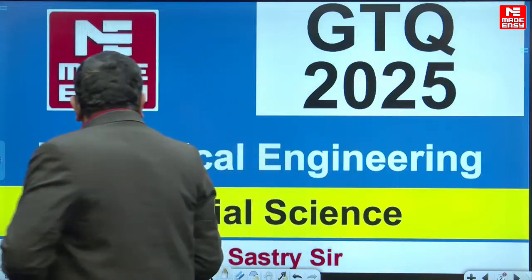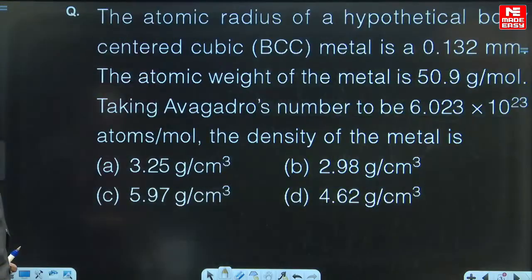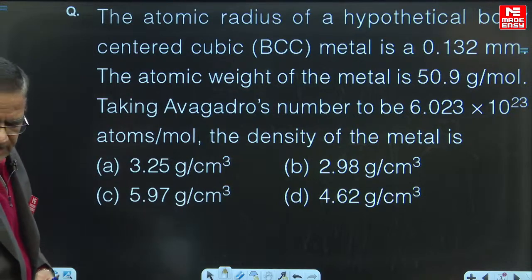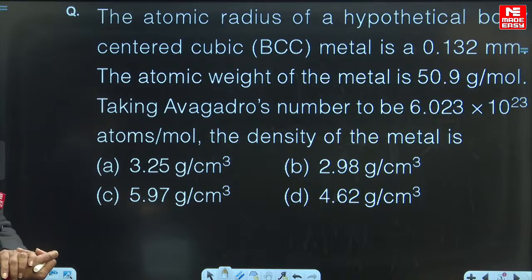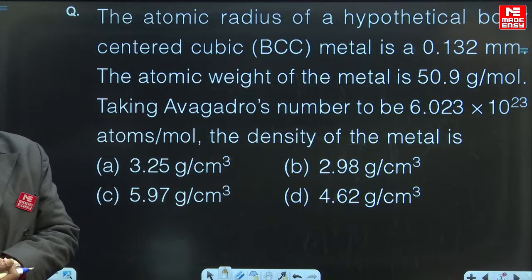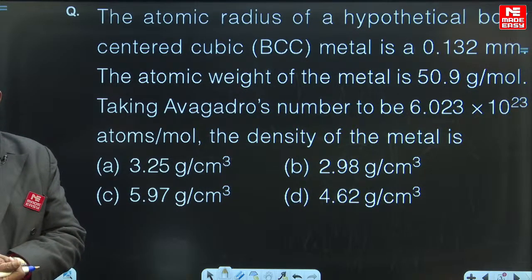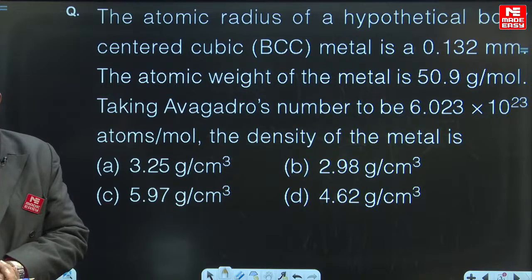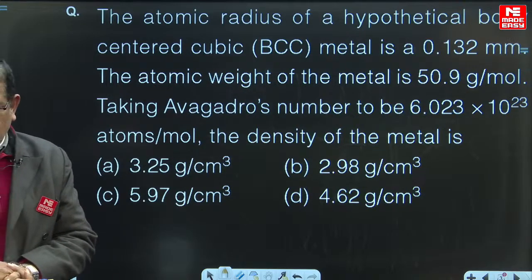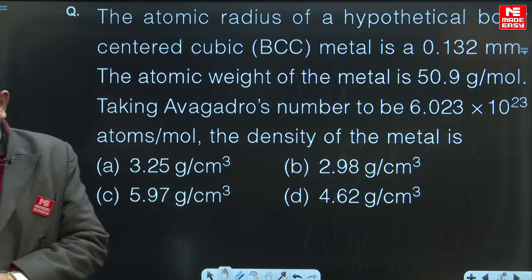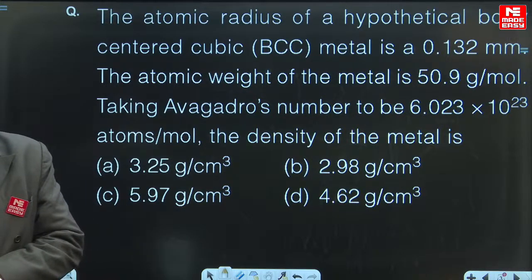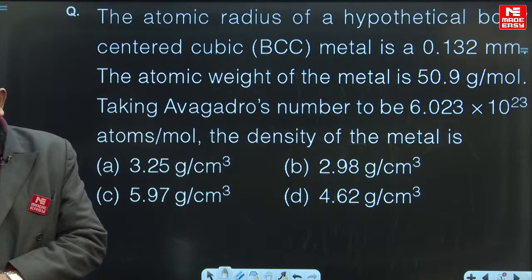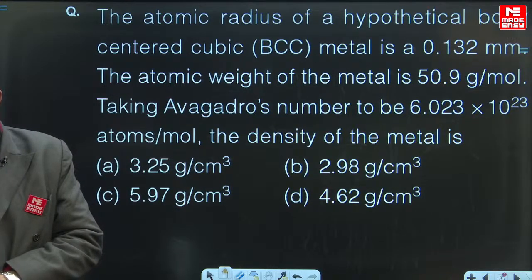Taking the discussion forward, here we have a particular question. The question reads like this: the atomic radius of a hypothetical body-centered cubic metal is 0.132. Actually, it is given as millimeters here, but it's a typographical mistake. It should be 0.132 nanometers. The atomic weight of the metal is 50.9 grams per mole, and taking Avogadro's number to be 6.023 into 10 power 23 atoms per mole, the density of the metal is, with choices A, B, C, D.